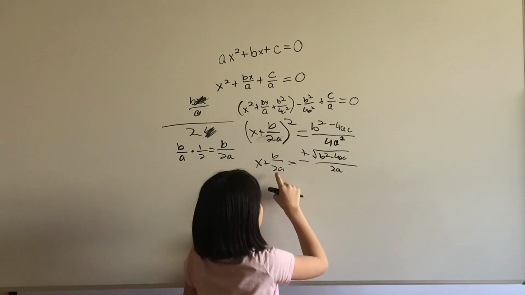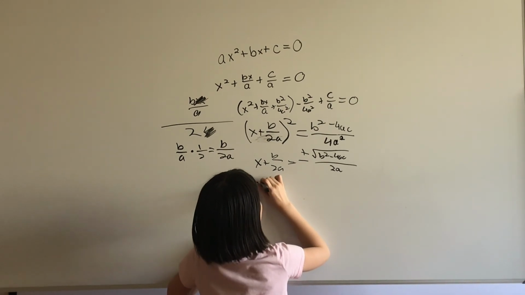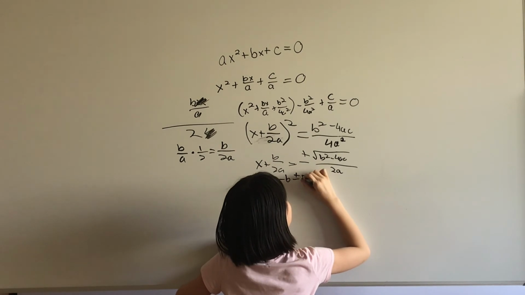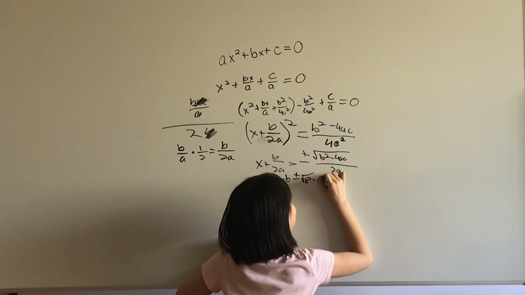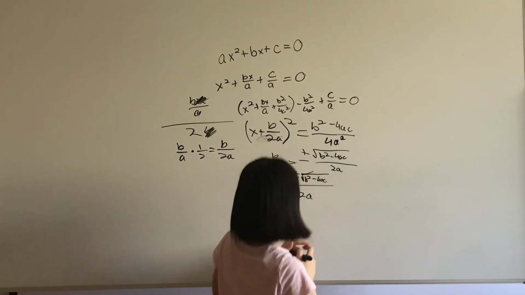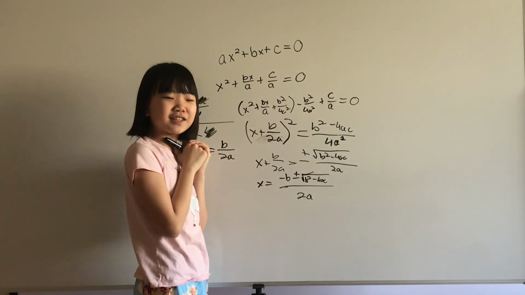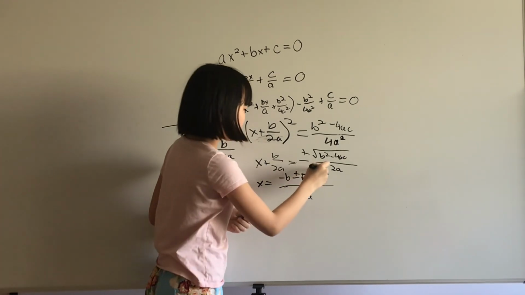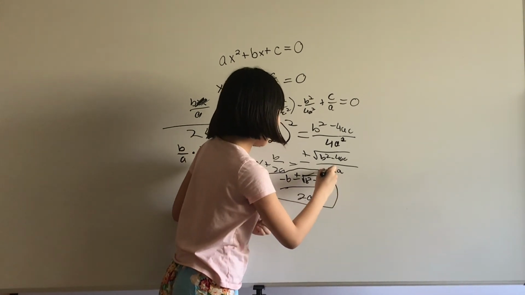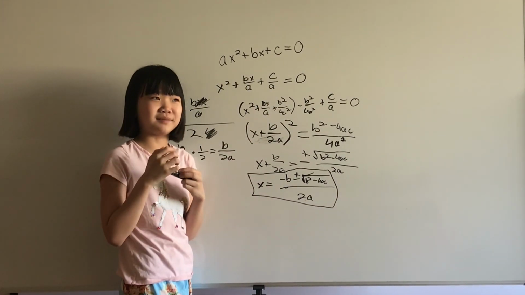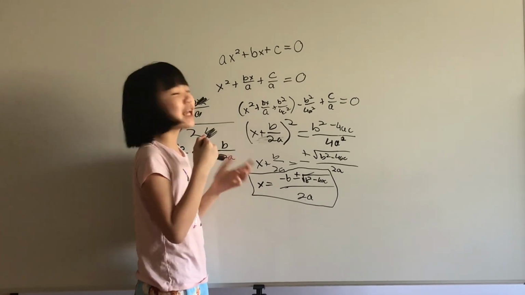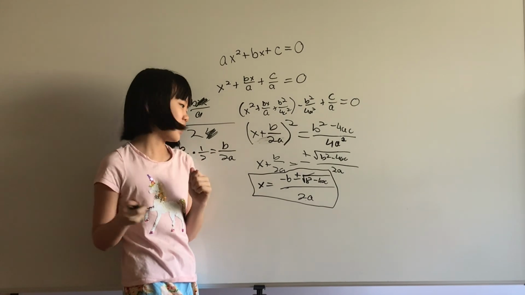So then we can subtract b over 2a from both sides to get x equals negative b plus or minus the square root of b squared minus 4ac over 2a. Wow, that doesn't seem like the friendliest formula, does it? The quadratic formula doesn't really seem like the friendliest formula. So many variables and square roots and plus or minus. But for me, it's just really fun to recite out loud. Negative b plus or minus square root of b squared minus 4ac over 2a.